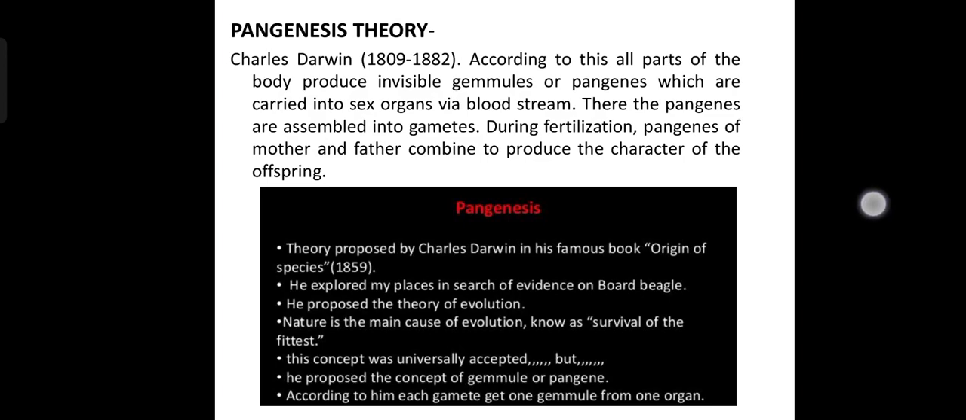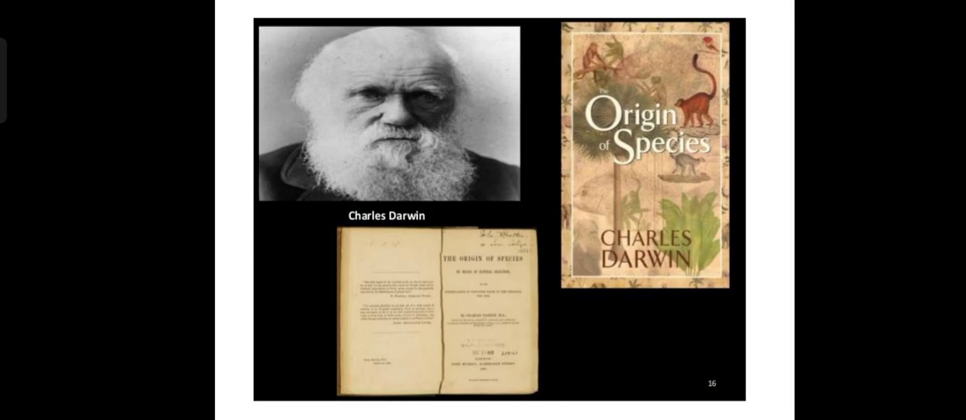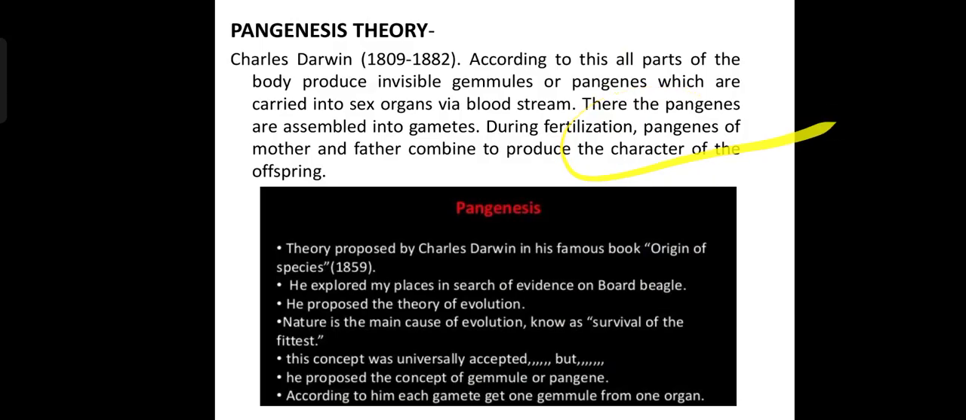According to him, each gamete gets one gemmule from one organ. This was his book, by Charles Darwin, which is very important: The Origin of Species.